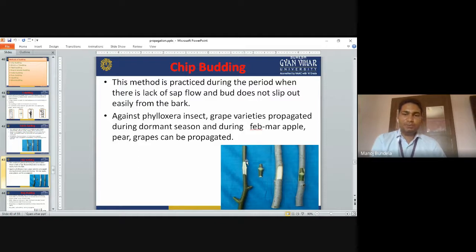So in this, we have to make a chip shape cut. We make a chip cut from the scion and take the bud from the scion. The same chip shape cut we have to make on the stock plant, or mother plant, also. Then we insert this into the mother plant and cover it with plastic, leaving the buds. From those buds the stem will start to emerge. So this is called chip budding, and it is mainly practiced in grapes, apple, and pear in the month of February to March.